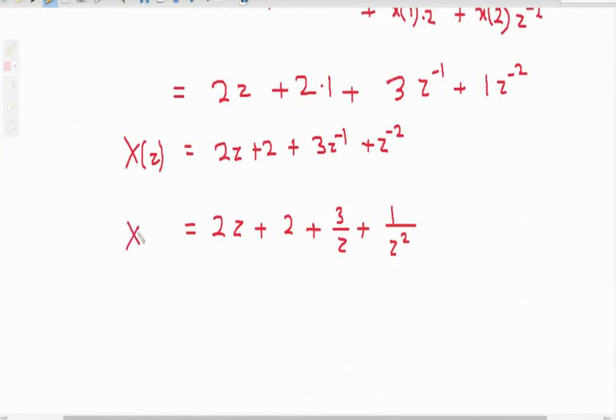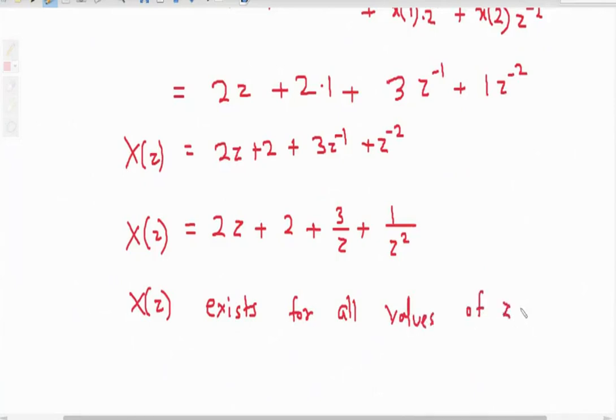So X of z exists for all values of z except z equal to 0, because if I put z equal to 0, x of z becomes infinity.